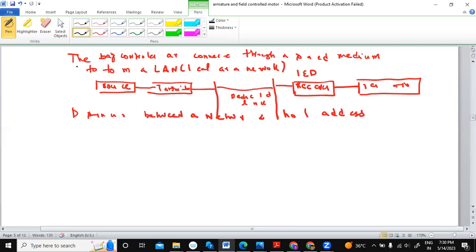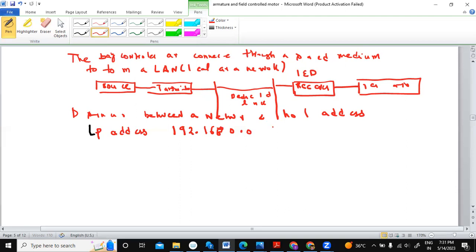Let's say that we have a local area network. The normal IP address has this format: 192.168.0.0. This is the normal ID. Can you hear me, sir? Yes, I'm clearly able to hear you.